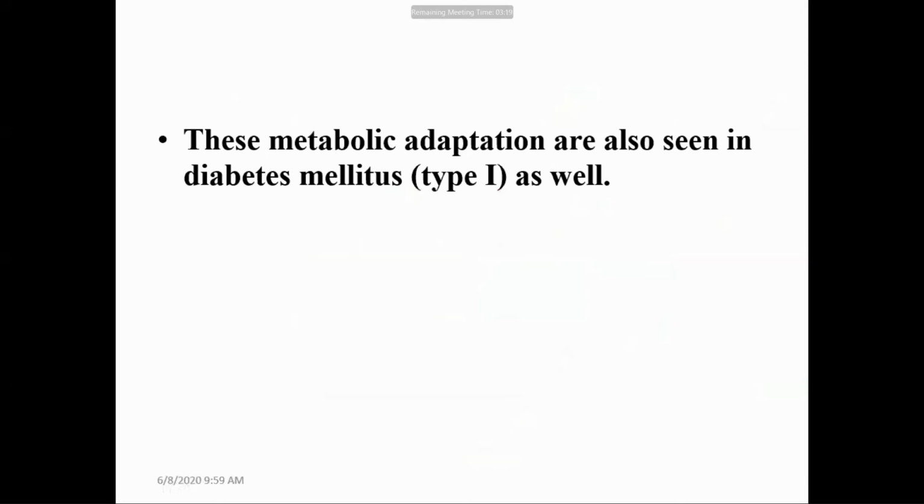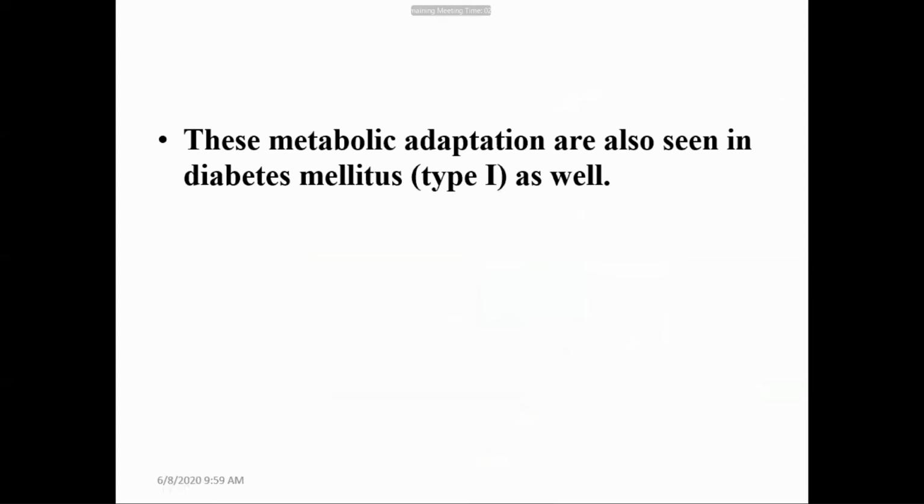Similarly, it can be seen in diabetes mellitus type 1, which is a condition where the body is not able to synthesize insulin. Due to the lack of insulin, the body is not able to utilize glucose, so the body totally depends upon fats as a source of energy. So there is increased fatty acid oxidation, and increased ketone body synthesis takes place.